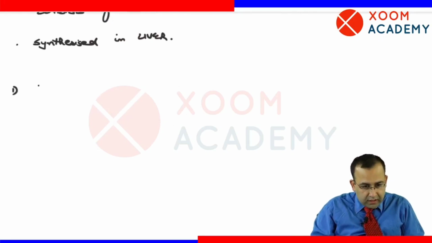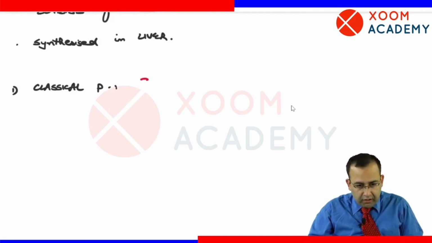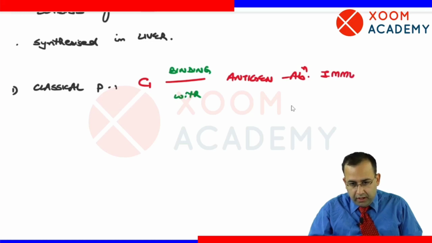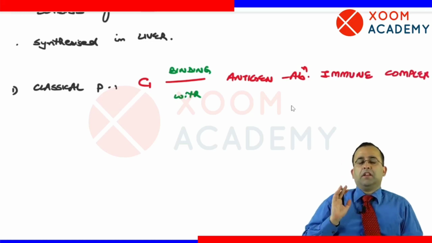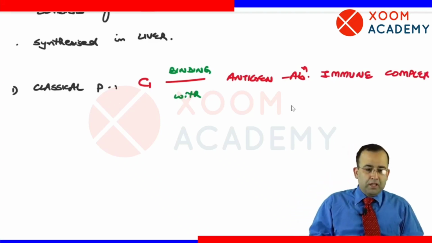The first is the classical pathway. पहला है classical pathway, which is initiated by C1. It is initiated when complement protein 1, C1, binds with the antigen antibody immune complex. This is the classical pathway. C1 से शुरू हुआ, which binds with the antigen antibody immune complex.